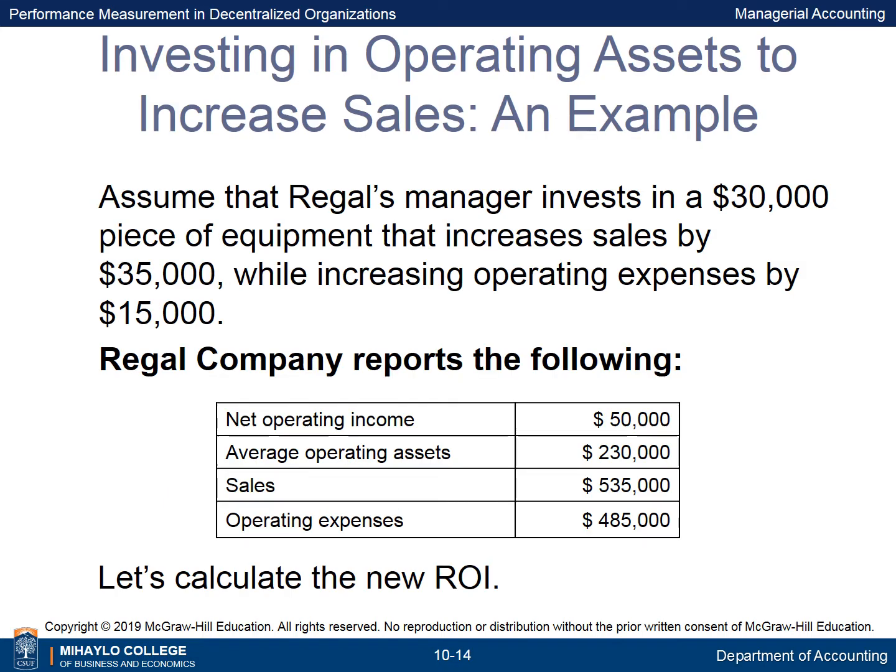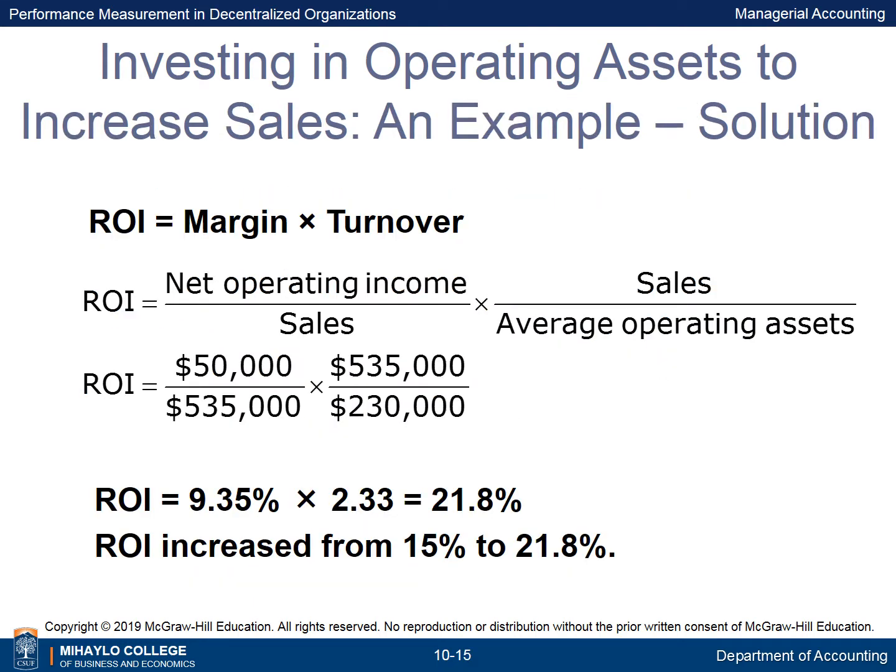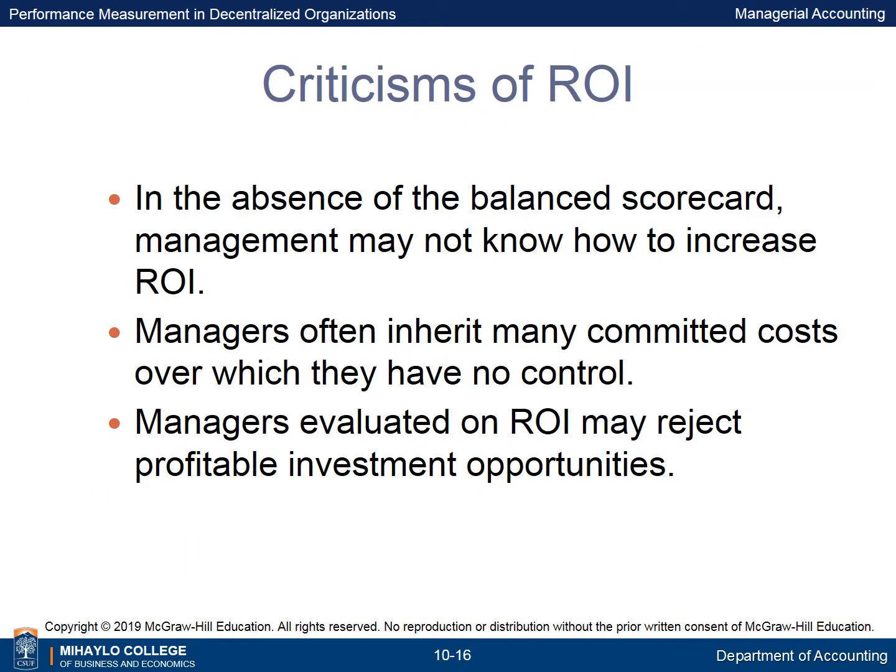Assume that Regal's manager invests $30,000 in a piece of equipment that increases sales by $35,000 while increasing operating expenses by $15,000. Let's calculate the new ROI. After the investment, Regal's new margin is 9.35% and its new turnover is 2.33, which increases the ROI from 15% to 21.8%. In the absence of a balanced scorecard, management may not know how to increase ROI.